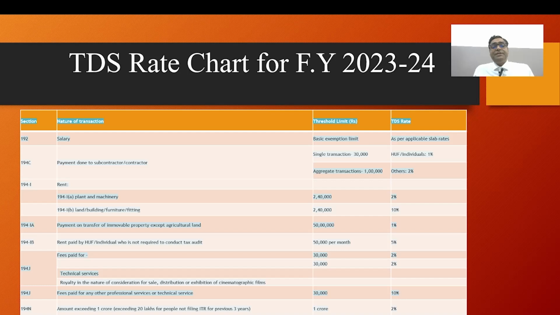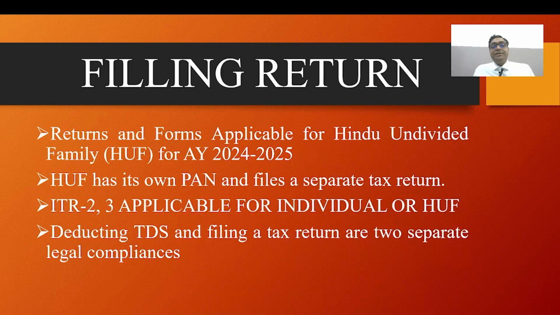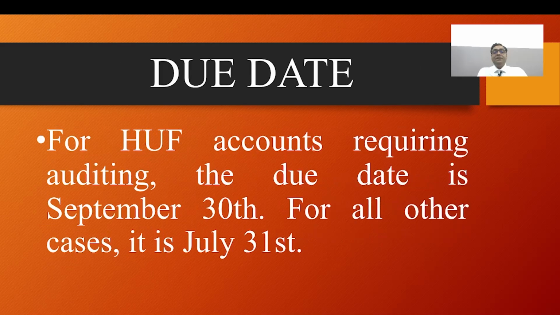We have already discussed TDS rates, challan, how much amount will be deposited, and TDS payment due dates. Filing returns is ITR 2 and 3 applicable for individuals and for HUF, and deduction of TDS and filing tax returns are two separate legal compliances. The due date is every 31st July, but it may be extended to 30 September.